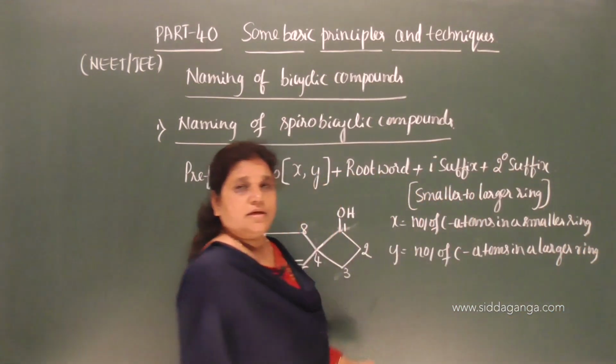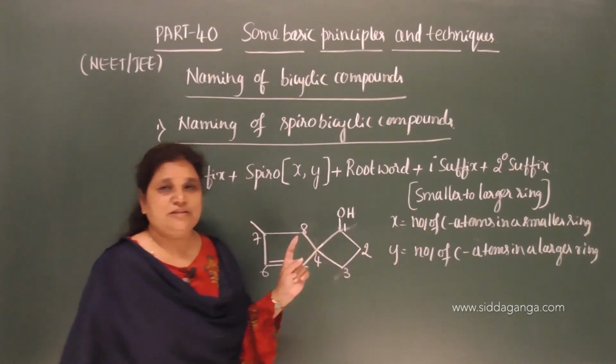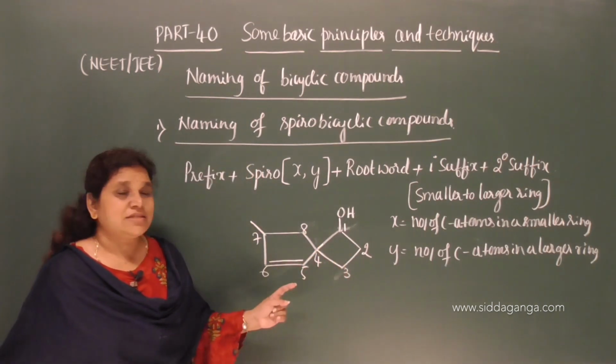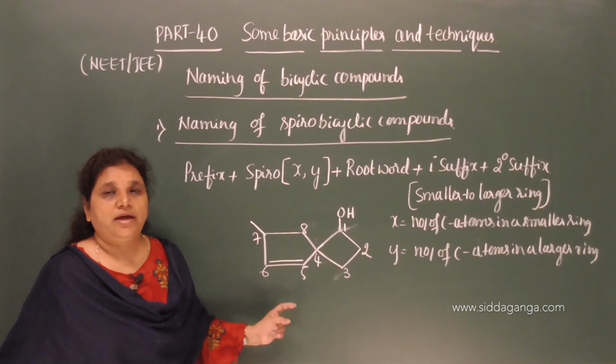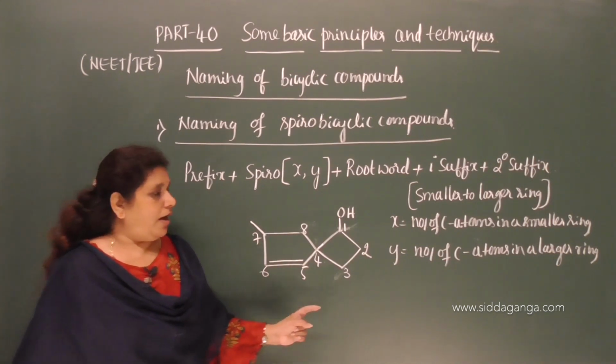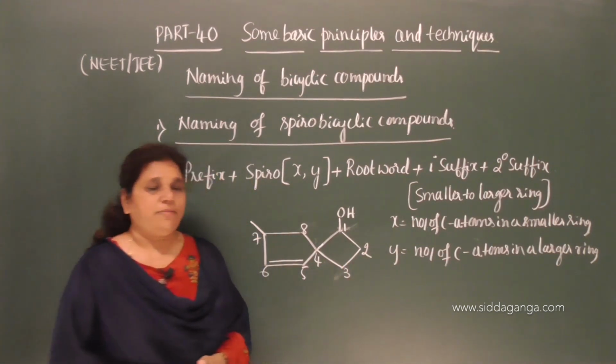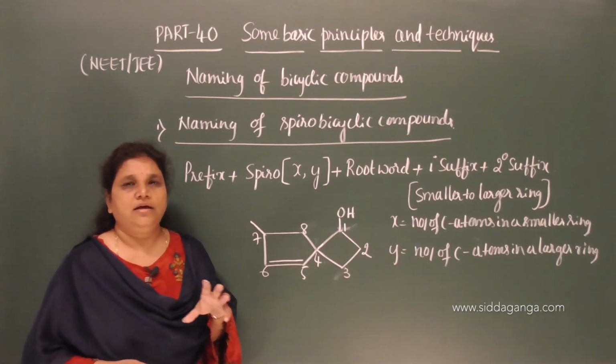So, what is x? Number of carbon atoms in a smaller ring, excluding the bridgehead carbon atom, and y is the number of carbon atoms in a larger ring.